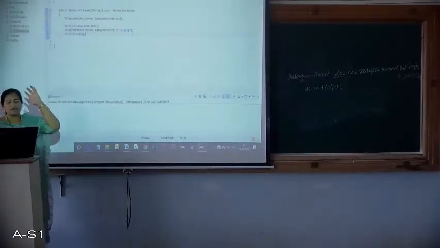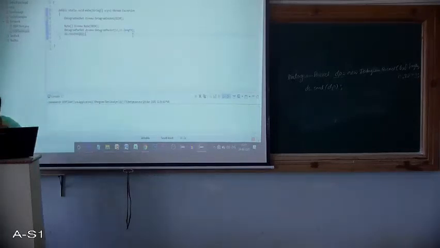So we have received this data. Now we have to convert this into a string, because we have got data in terms of bytes. So I would like to convert this into a string.